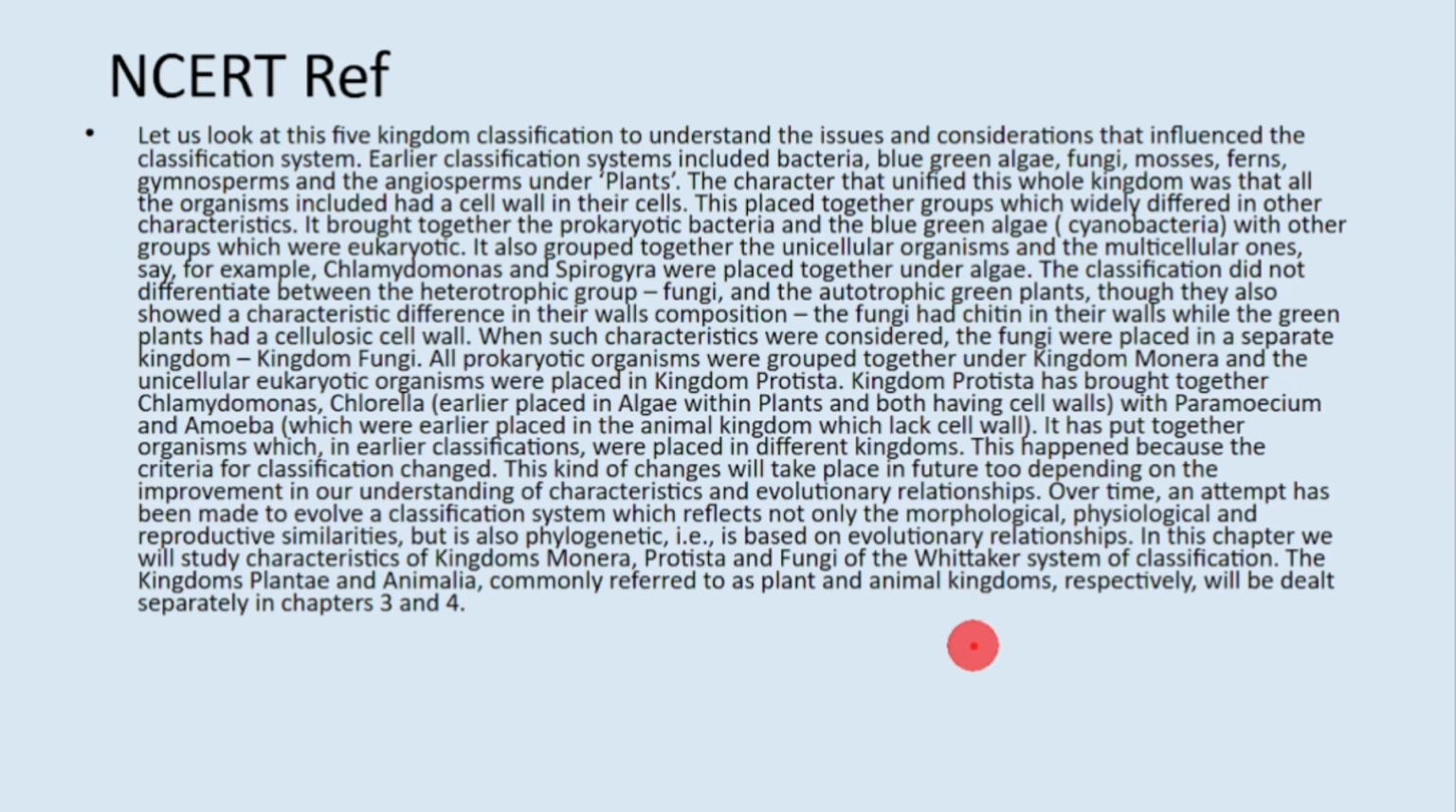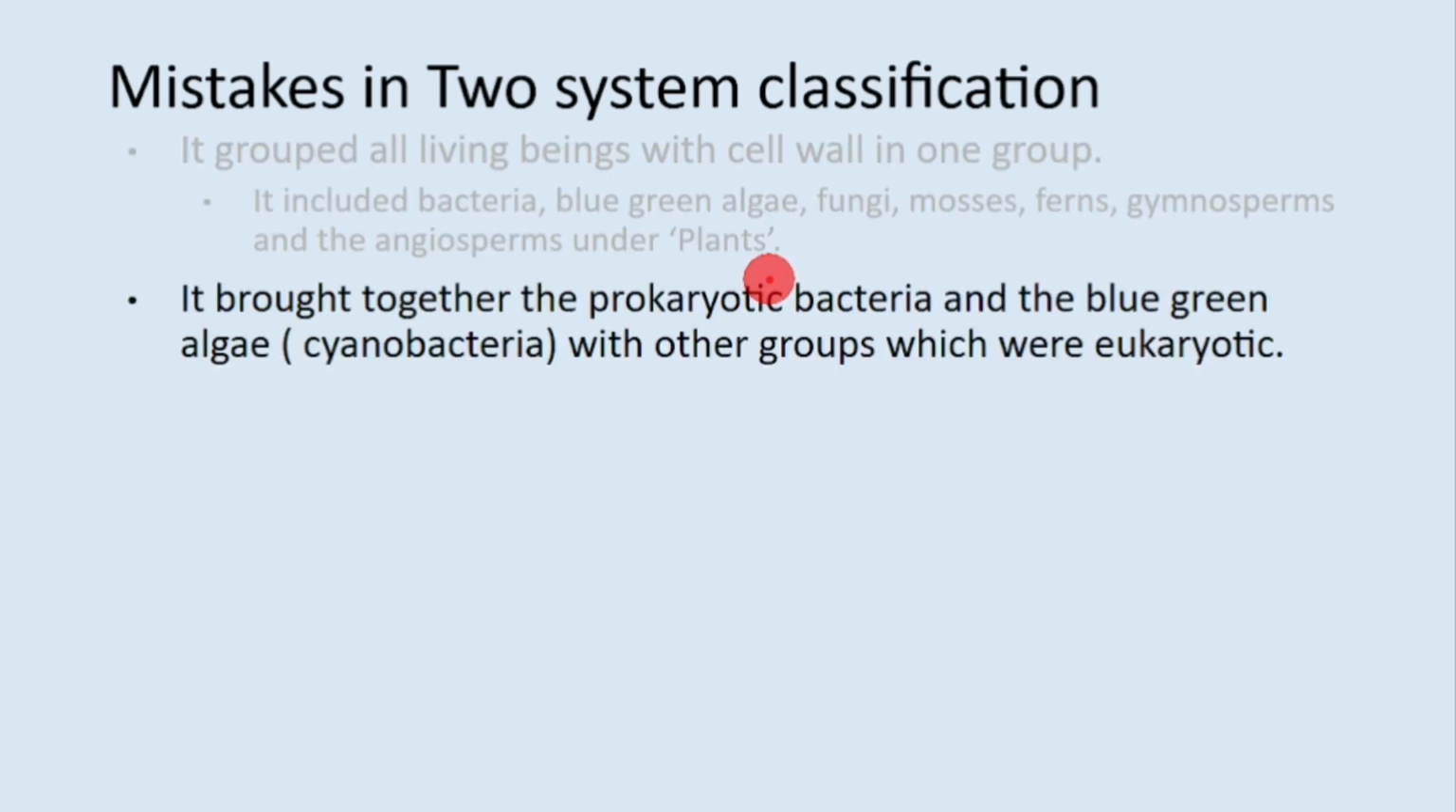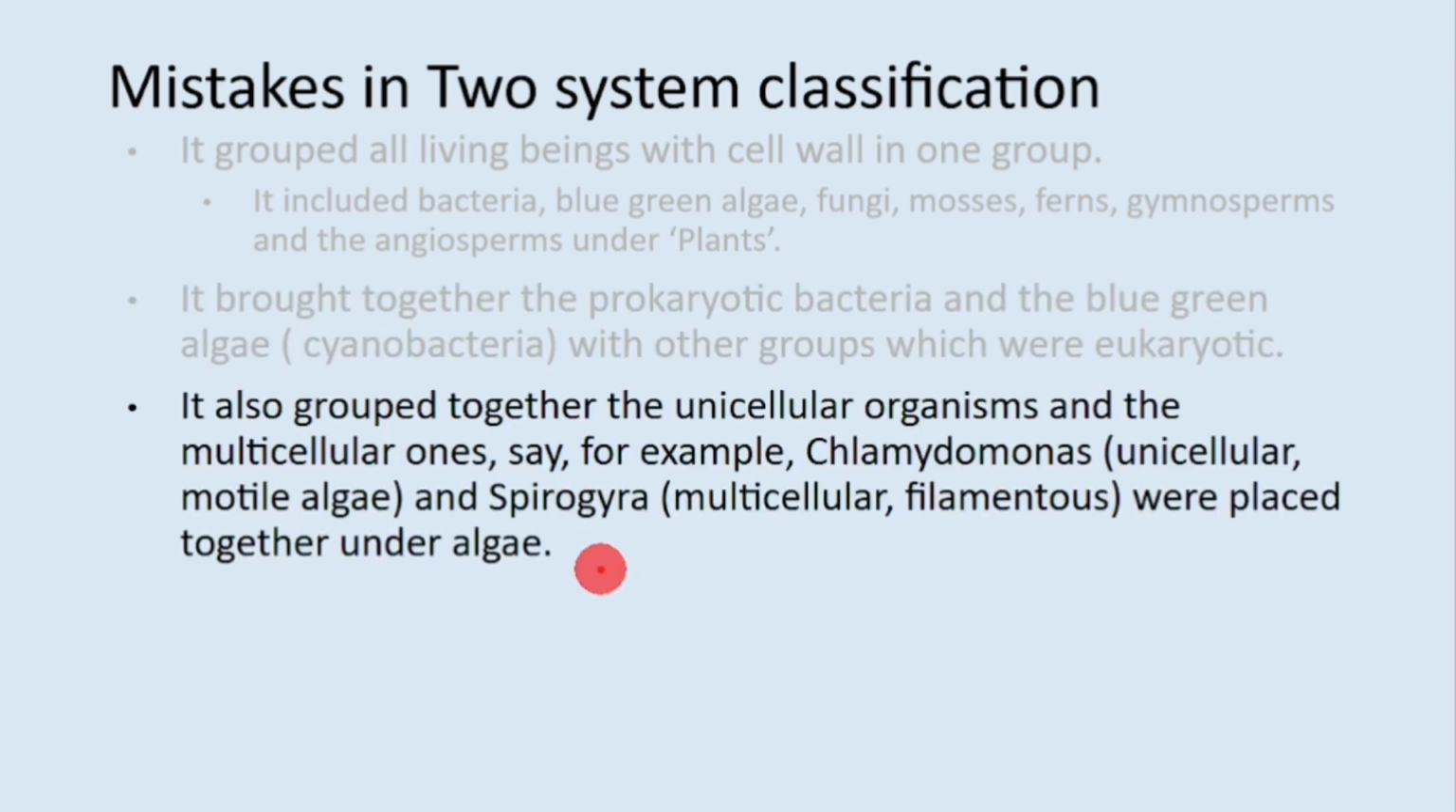Then this is the last paragraph which we will discuss in today's video. These are the important points. So mistakes in two kingdom classification. It grouped all living beings with cell wall in one group. So this I have already mentioned. It brought together prokaryotic bacteria and blue-green algae, which is cyanobacteria, with other groups which were eukaryotic. So this system mixed prokaryotes with eukaryotes. The next one, it also grouped together unicellular organisms and multicellular ones. For example, Chlamydomonas, which is unicellular, and Spirogyra, which is multicellular.